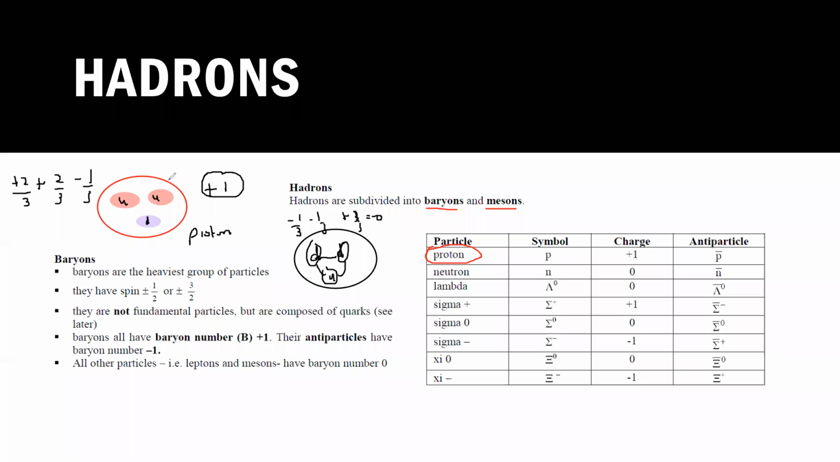And what is the baryon number? Baryon number for each quark: if there is a quark, the baryon number is plus 1 by 3. And if there is an anti-quark, then it will be minus 1 by 3. So up, up and down. So for up, up and down, what will be the baryon number?